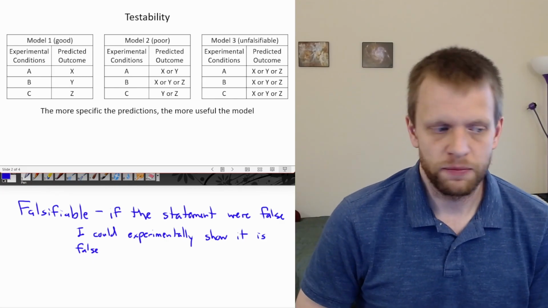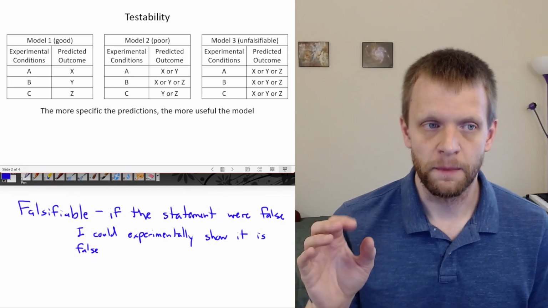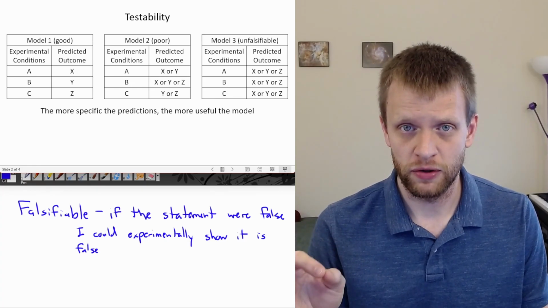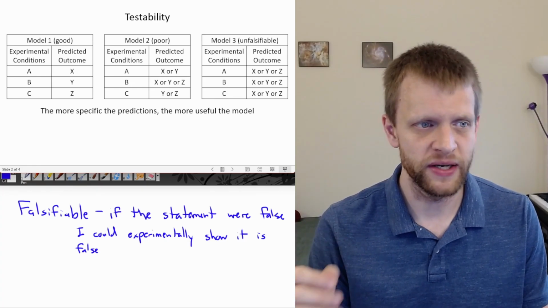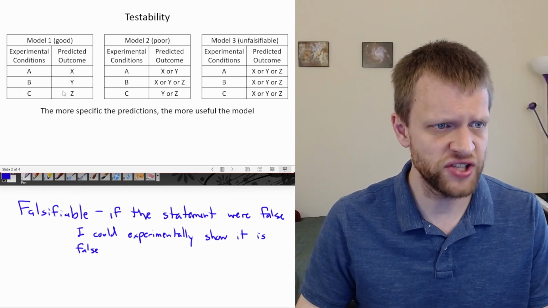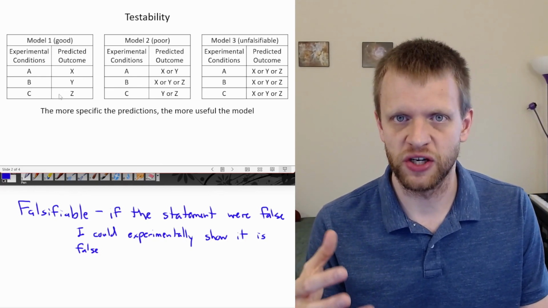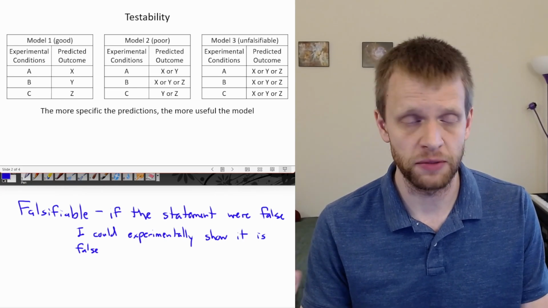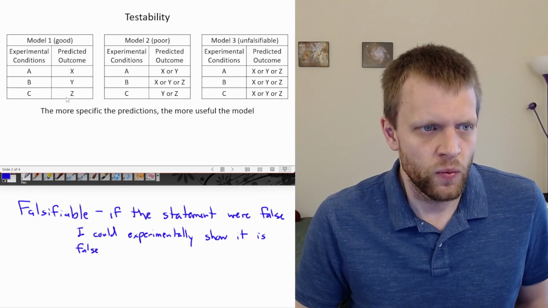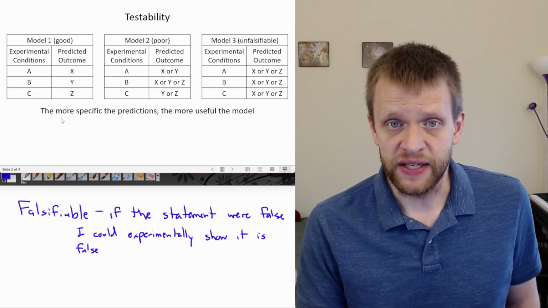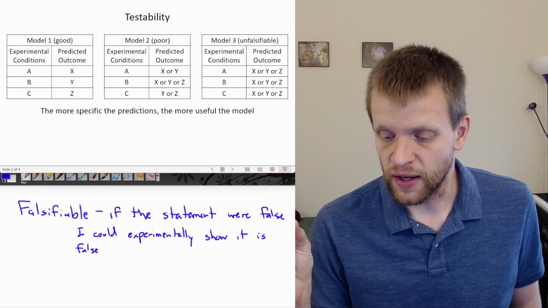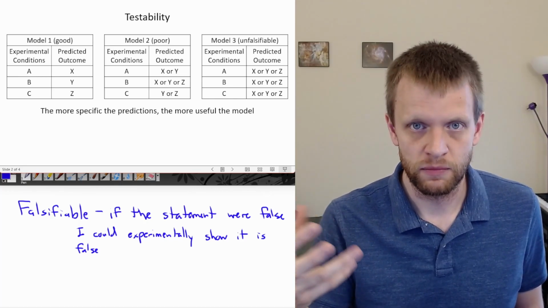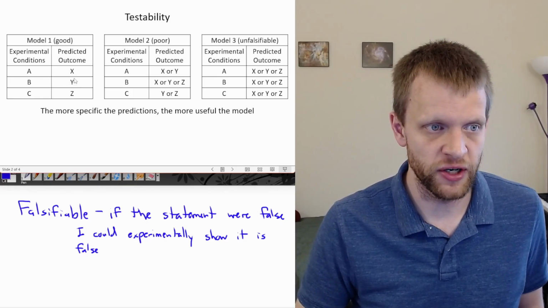The argument that I would make here is that the more specific the predictions, the more useful the model. What do I mean by useful? Well, let's say I am trying to develop some new kind of technology, some device that serves some function, some purpose. And let's say I want that device to do Y, this particular outcome, when I press a button on it.